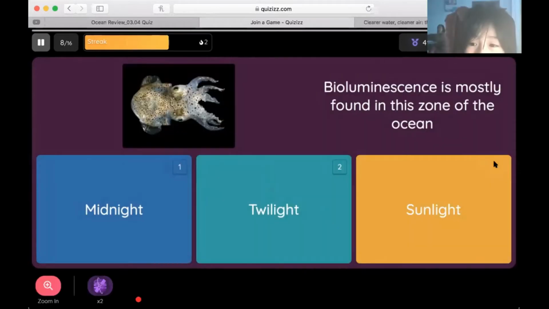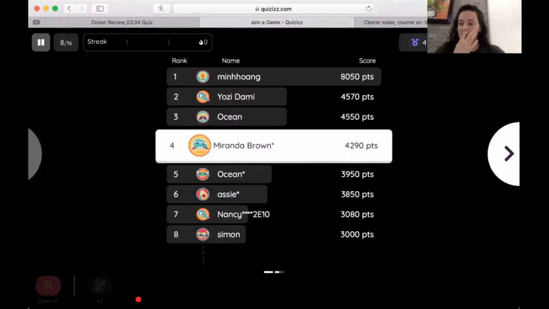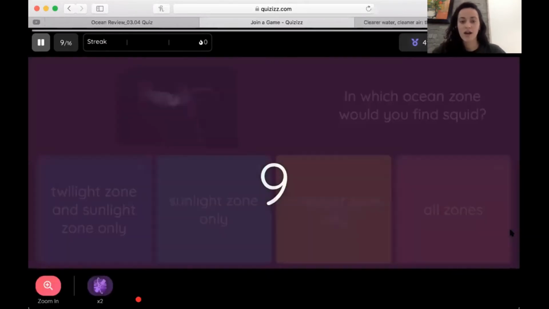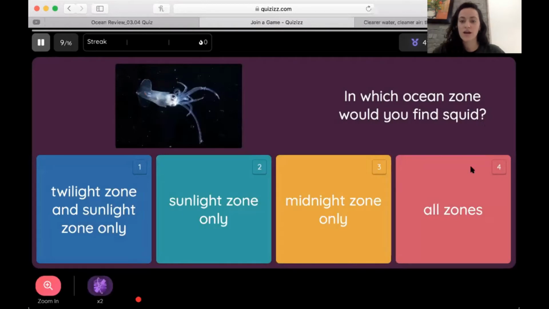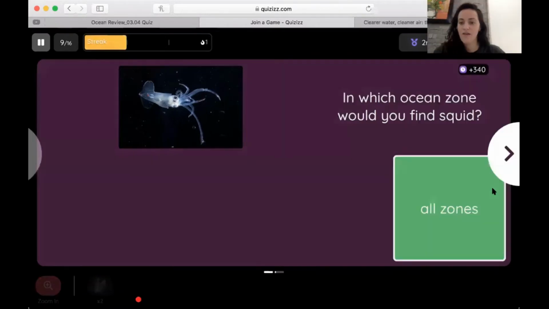Assie? Sunlight. Oh, not quite. Good guess though, Assie. The twilight zone where it's darker, so they need to glow in the dark. In which zone would you find squid? All of them. Very good. Nice job, Minhong. All of them.